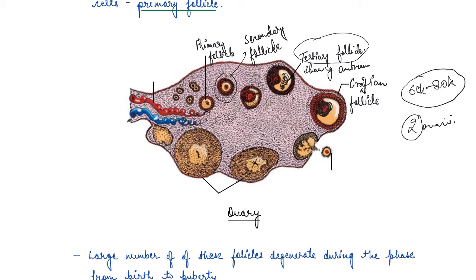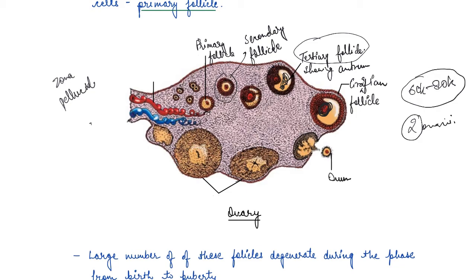Now the secondary oocyte forms a new membrane which is known as zona pellucida, which surrounds it, right? And the Graafian follicle ruptures and it releases the secondary oocyte. So here if you see, the Graafian follicle has ruptured and it has released the secondary oocyte, which is ovum, right?